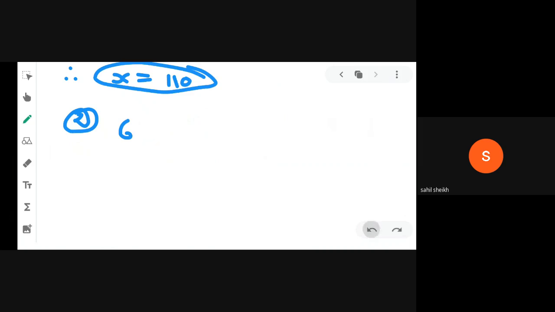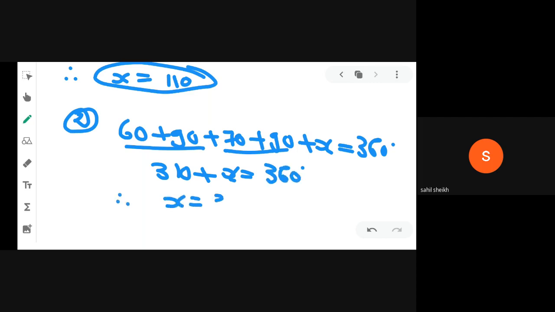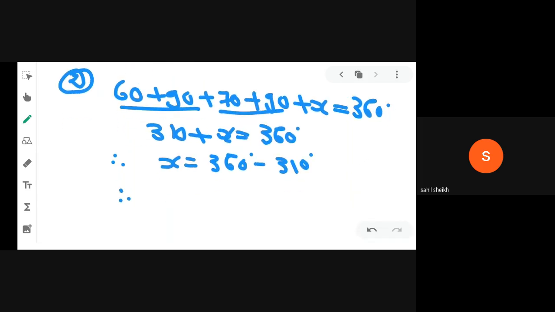60 degree plus 90 degree plus 70 degree plus 90 degree plus x is equal to 360 degree. Now add this: 150, 150 and 160, 310, plus x is equal to 360 degree. So what is the answer? X is equal to 360 degree minus 310. What is the answer? X is equal to 50 degree. Clear all of you?